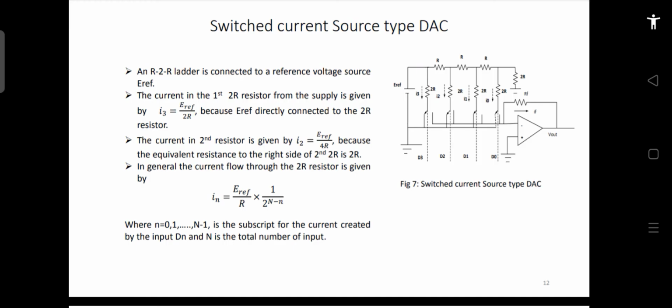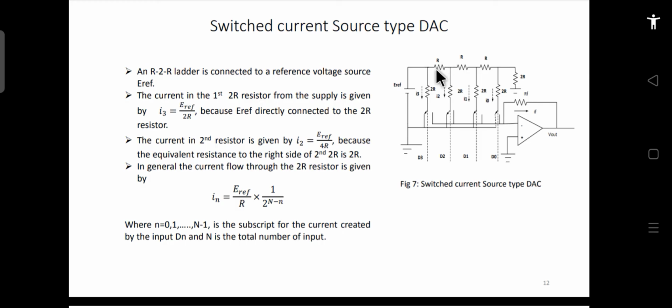Now moving on to another type of DAC. This is the switched current source type DAC. The earlier two DACs we have discussed were voltage source types of DACs, but rather than the voltage source type of DAC, we have to use the current source type of DACs. These have more practical applications. The earlier DACs which we have seen were not of that much practical importance.